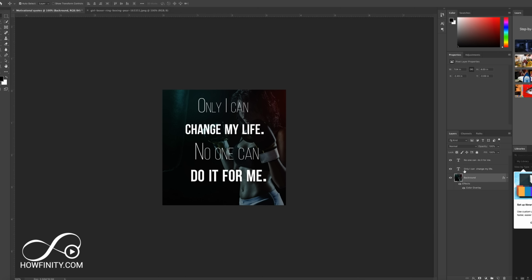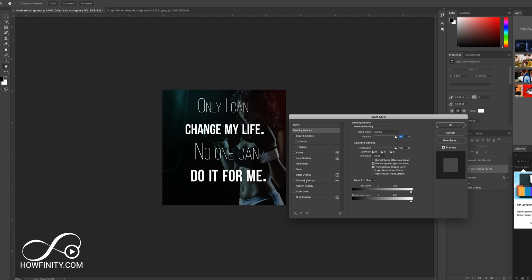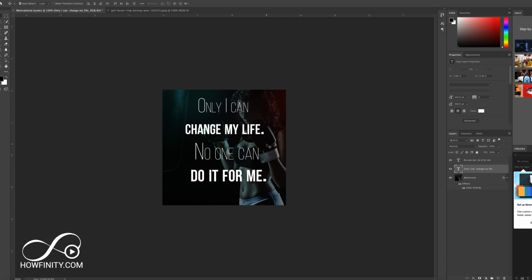The same thing is true with the text too. If you wanted to alter the text, you could double click it and do things like inner glow, for example, or bevel, or drop shadow, things like that. Outer glow. I'm not going to do anything with them. I like this clean look here.